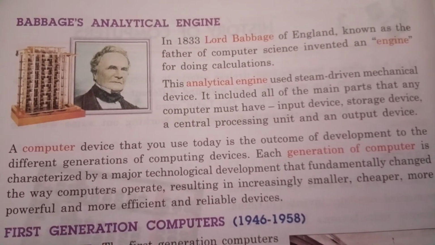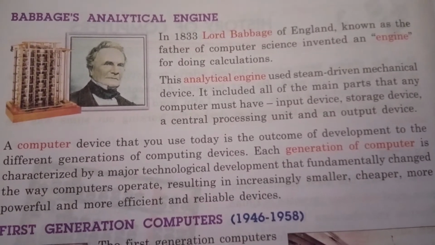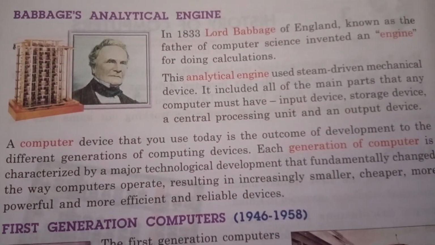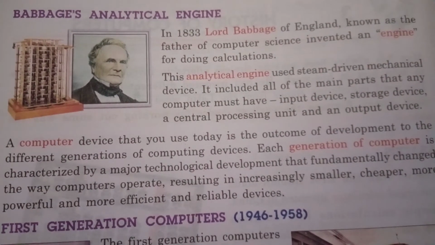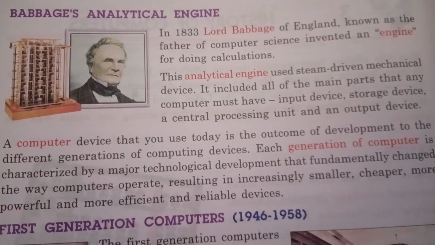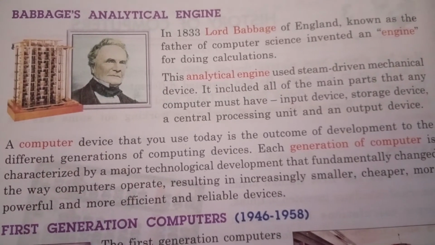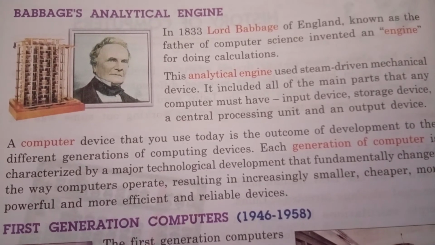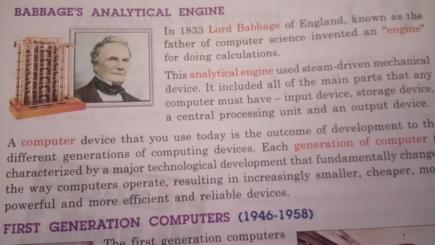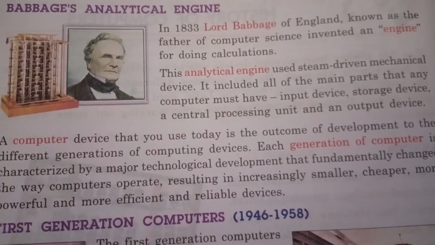And the machine that he invented, what was its name? What is the name of that machine? Analytical engine. Okay. In 1833, Lord Babbage of England, known as the father of computer science, invented an engine for doing calculation. The name of that engine is analytical engine. It used steam driven mechanical devices.